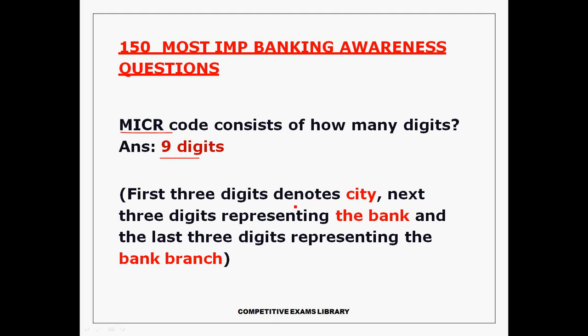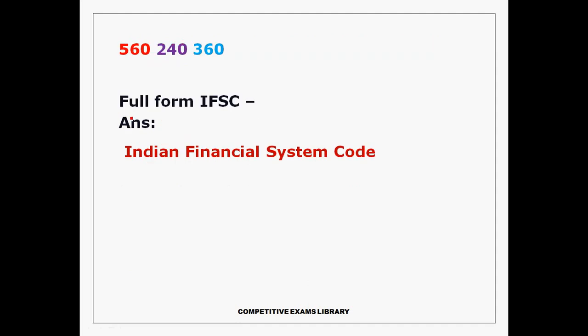In the 9 digits, the first 3 digits denote the city, the next 3 digits represent the bank, and the last 3 digits represent the bank branch. Okay, let's see an example of the MICR code. Let's see the 9 digit MICR code. The first 3 represent the city, the next 3 represent the bank and the next 3 represent the branch. City, bank, branch.